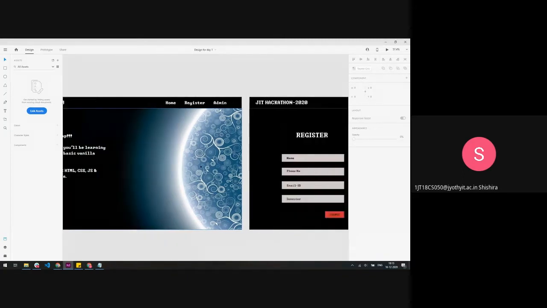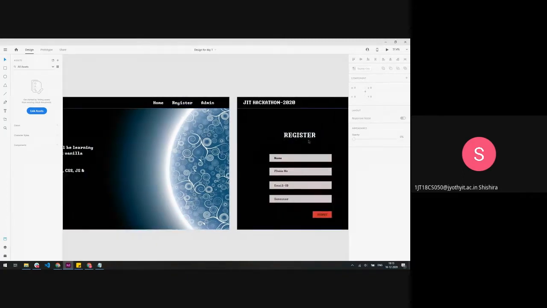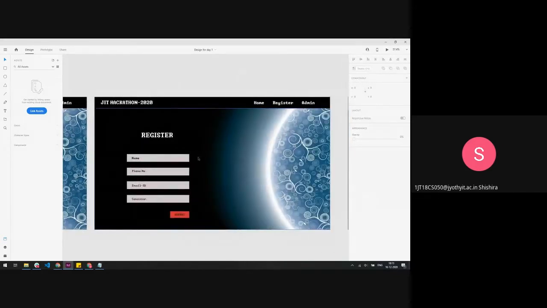Moving on to the next page, the page called register. The theme behind this is it's just a form, a general purpose form to fill in for all your purposes. Let's say an event, let's say this talk we are having right now. You want a web page to register people into that, RSVP into that. So that's the use case of this website.